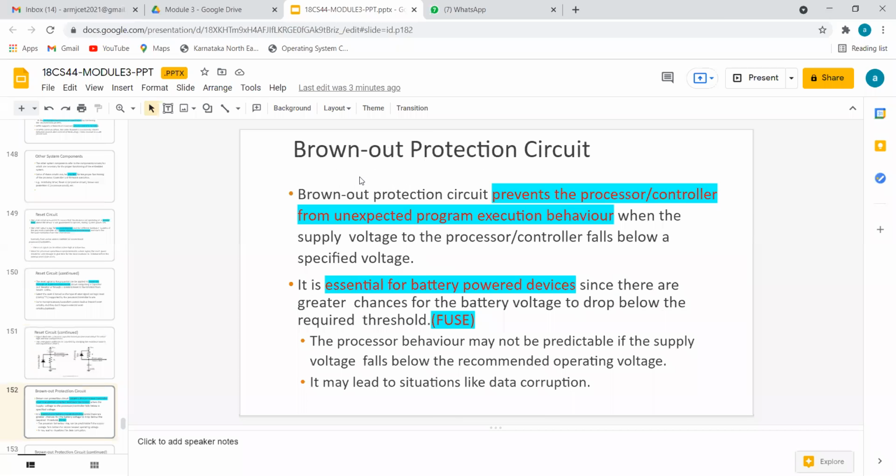One more external signal we have is brownout protection. Generally, we have not gone through this case in our mobile. I hope we might have heard somewhere that due to overcharging, a mobile got blasted while a person was speaking. That's a failure of brownout protection. Brownout protection means that when something happens beyond the threshold, the circuit should automatically break, so the other side stays safe.